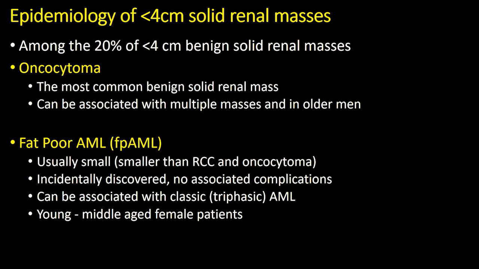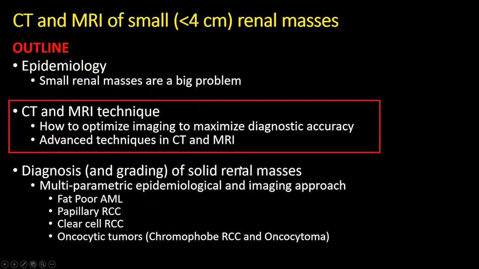In the 20% of benign solid renal masses, as I mentioned earlier, they are split predominantly equally into oncocytomas and fat-poor AML. Oncocytomas can be multiple and can be associated with older age, whereas fat-poor AML typically are quite small and smaller than renal cell carcinoma and oncocytomas. They're incidentally discovered, and unlike their classic counterparts, they're not associated with bleeding complications, and they tend to occur in younger and middle-aged female patients.